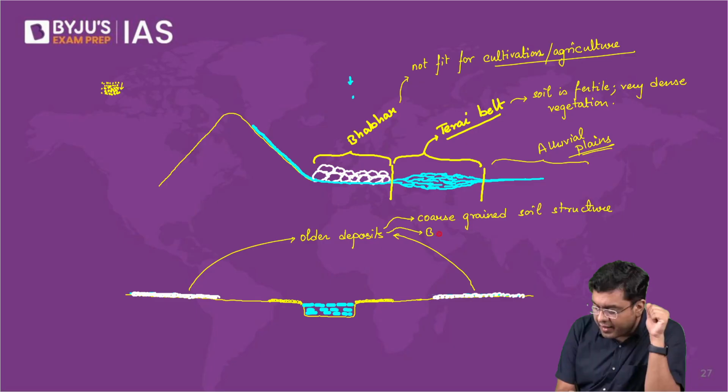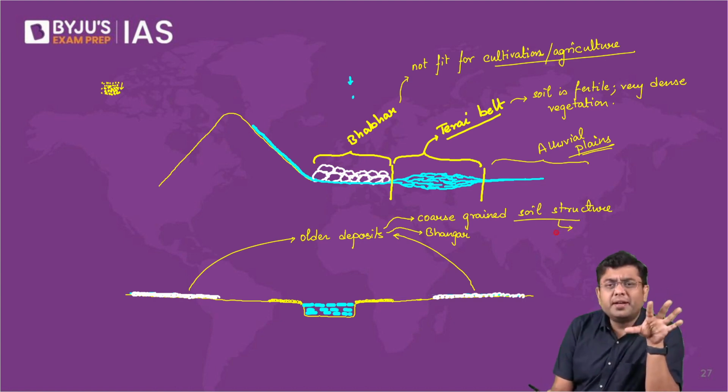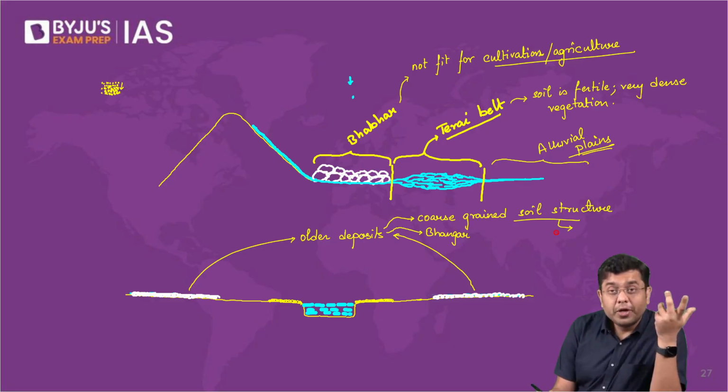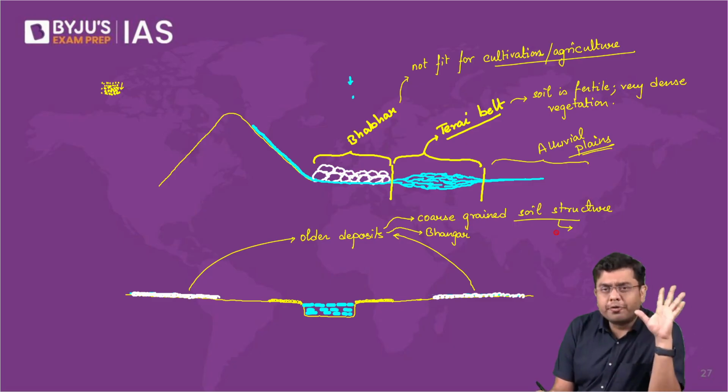They are referred to as bhangar. So here you will observe that only certain crops, such as maybe pulses, maize, and in certain cases even oil seeds, can be grown, where a lot of crops cannot be grown.